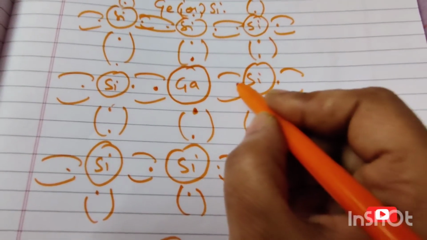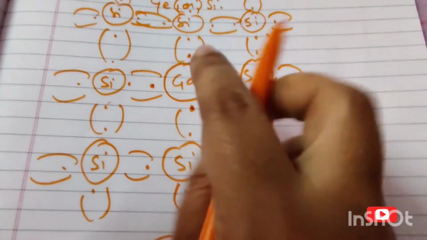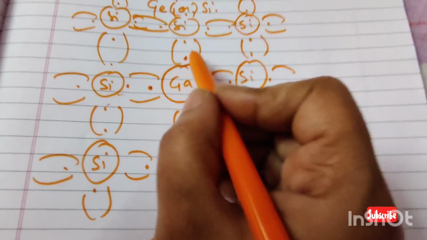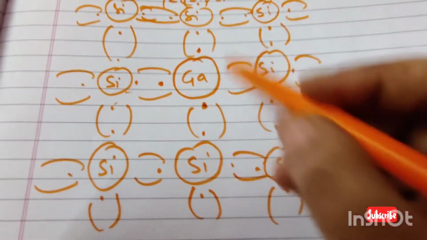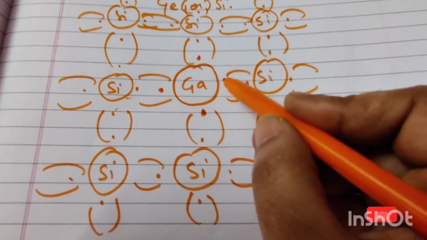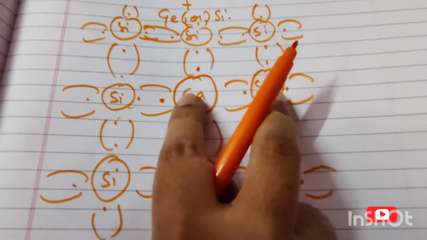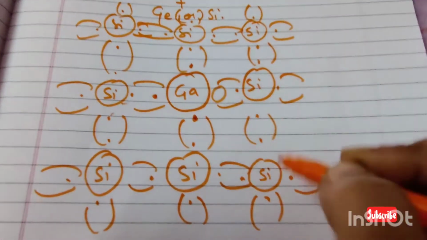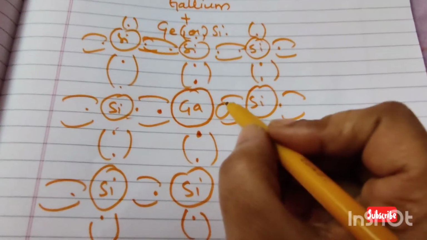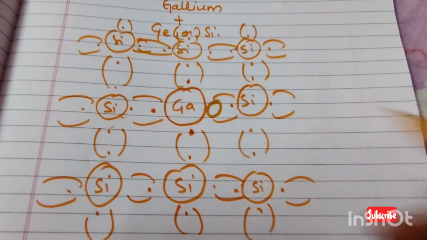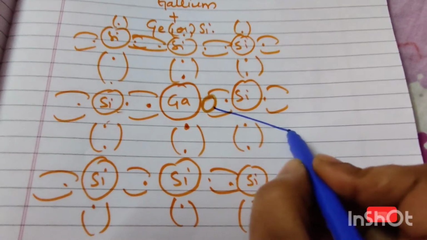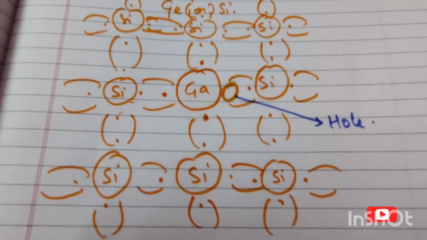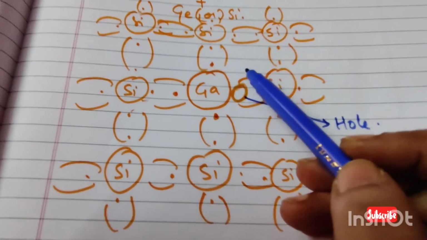For silicon here there will be 1, right? Gallium is not having another one here. So all 3 electrons are forming covalent bonds with the other silicon atoms. Here there is an empty space, which is not forming a bond. So that means one hole is created. This is nothing but a hole.